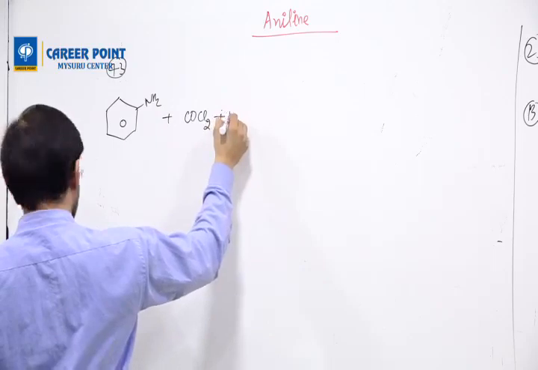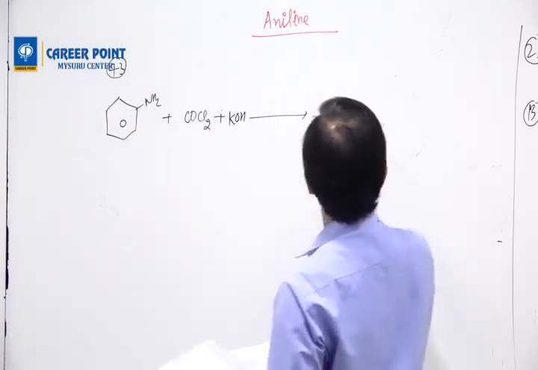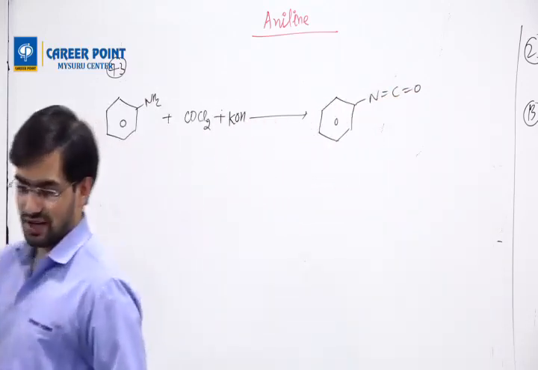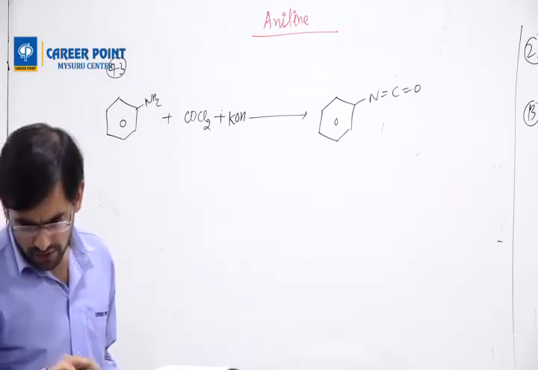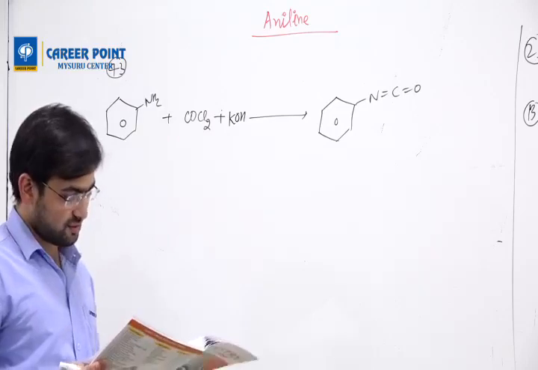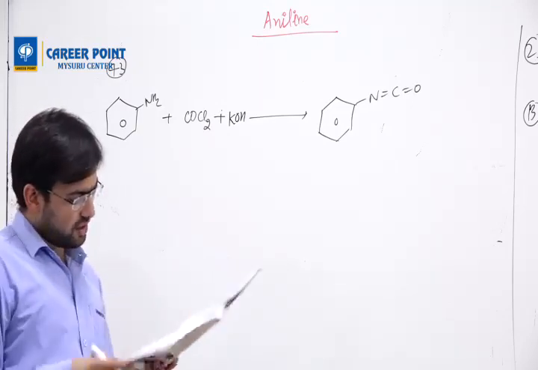COCl2 plus aqueous KOH forms a compound known as phenyl isocyanate, N=C=O. Questions 14, 15, 16. What happened in 14, 15, 16? You are asking about them together. Question 14: aniline can be prepared by the following.